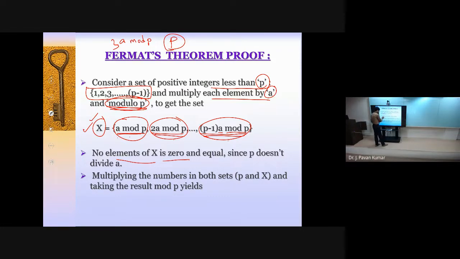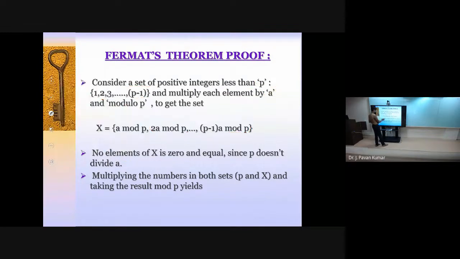Why? Because this is not 0, so definitely it can be 1 or 2 or 3, something like this. These two will not be equal definitely, and this will be like 3 or 4, something like that, but no two values will be equal. That is what we can conclude, right? Why? Because A is not divisible by P, 2A will also not be divisible by P, and P minus 1 into A is also not divisible by P. And if this value is not 0, then this will be different from this, and different from all other values.